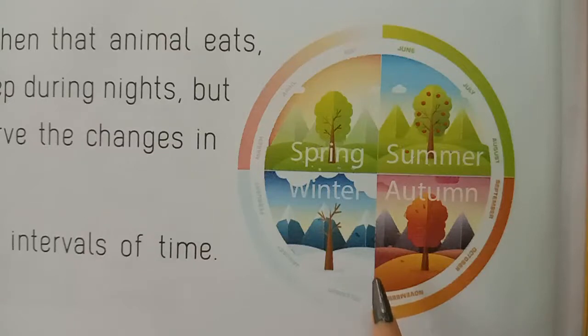We can observe the changes in trees in different seasons. All the above changes are repeated at definite intervals of time. These are periodic changes.